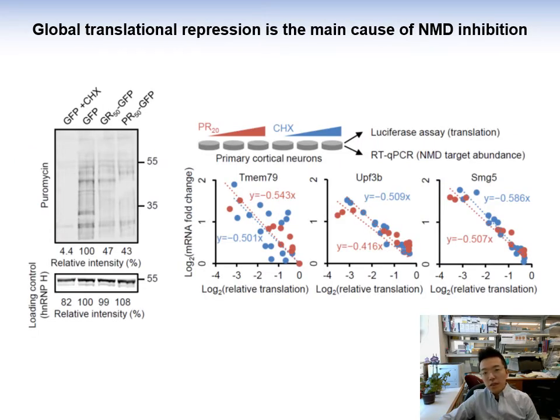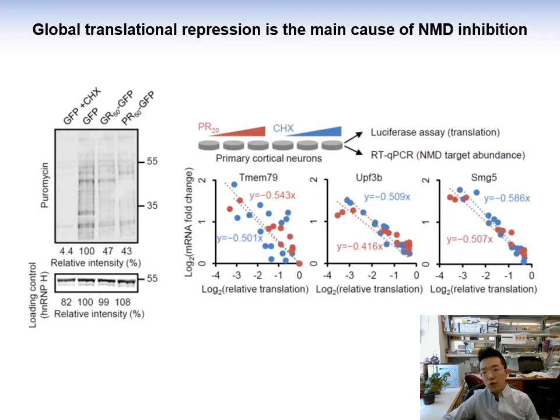Another possibility is the inhibitory effect of arginine-rich DPRs on global translation. With puromycin labeling of nascent peptides, we were able to confirm the previous observations that poly-GR and poly-PR could indeed significantly inhibit global translation. Because NMD is translation dependent, we thought that this translation repression must at least be part of the reason for NMD inhibition.